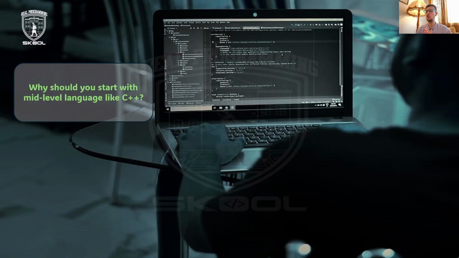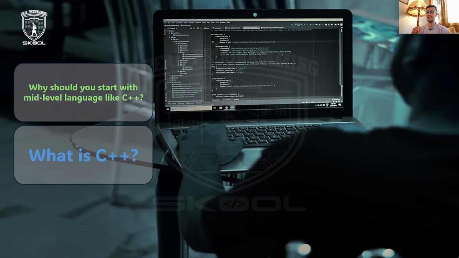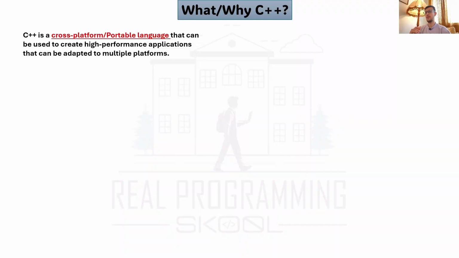It's about why you should start with a mid-level language like C++. Why we should start with the C++ programming language. All right, first let us ask ourselves a question. What is C++? C++ is a cross-platform portable language that can be used to create high-performance applications that can be adapted to multiple platforms. So what does this mean? What does cross-platform portable language mean?